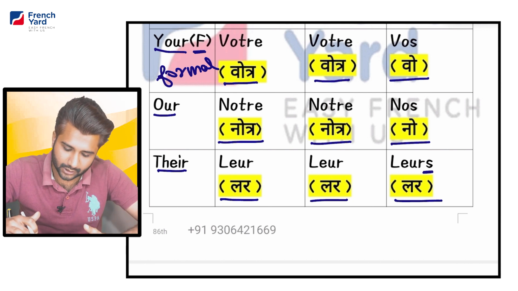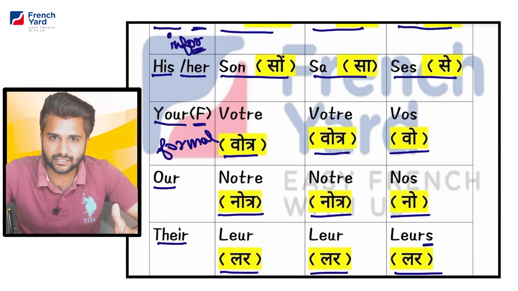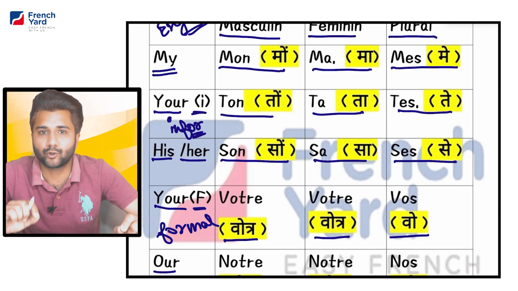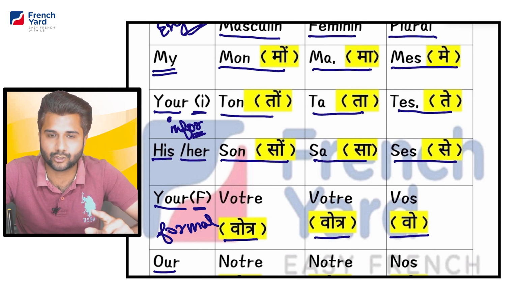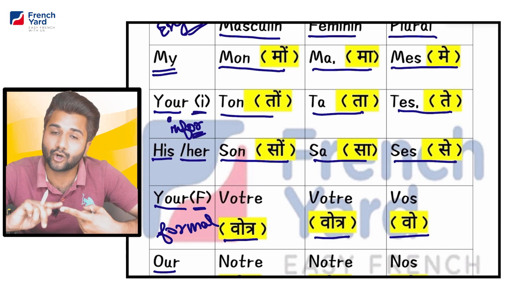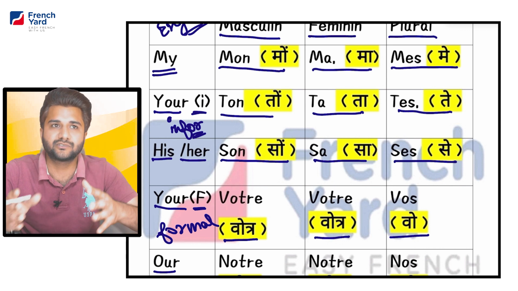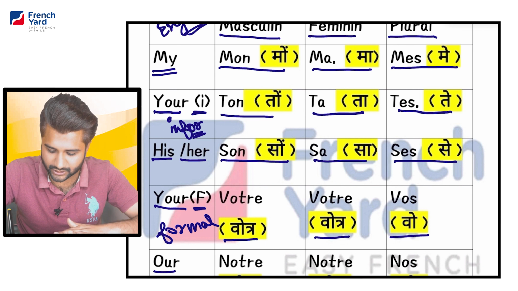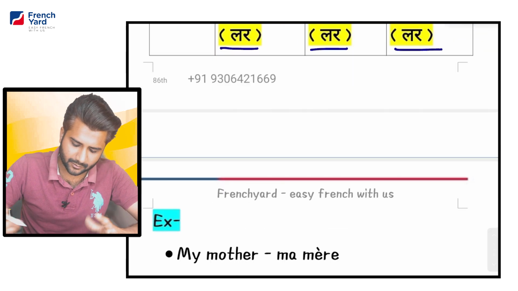So I hope you have understood the possessive adjectives in French that we have of three types. And you have to just relate it to Hindi just for the learning part. कि अगर आपको learn करने में दिक्कत हो रहा है तो relate करना है, क्योंकि exact usage is not directly related to Hindi. Sometimes it is same as Hindi, but sometimes it is not. So now let us start with the usage. First we have some examples.